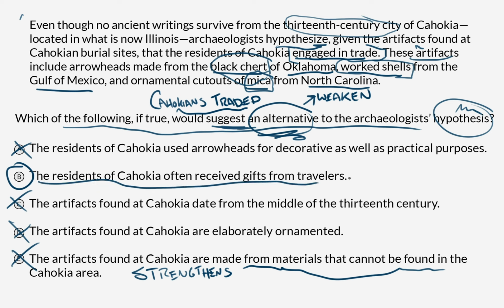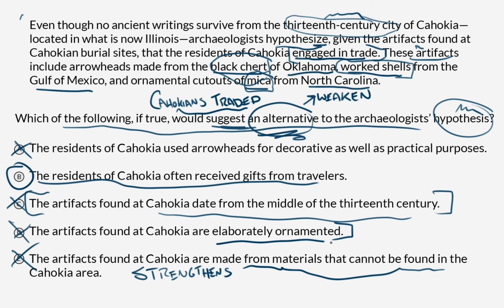So your strategy for questions like this is to eliminate options that seem out of scope or aren't relevant. The date on these artifacts reflects information that we already have in the sentence, that it's a 13th century artifact from a 13th century city. Cool, that changes nothing, there's no impact. Or the fact that the artifacts were elaborately ornamented, that falls outside the scope of the hypothesis. All we're asking is, did they trade? And you're looking for a choice that complicates and weakens it.